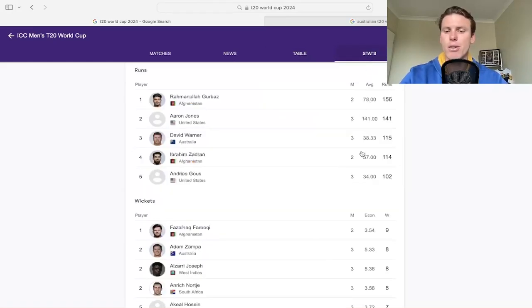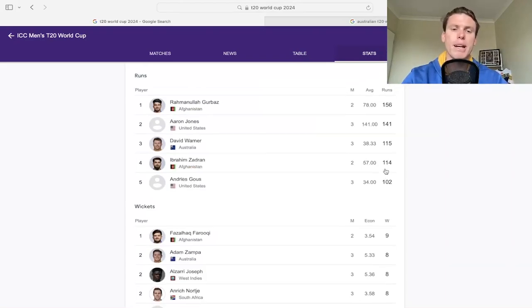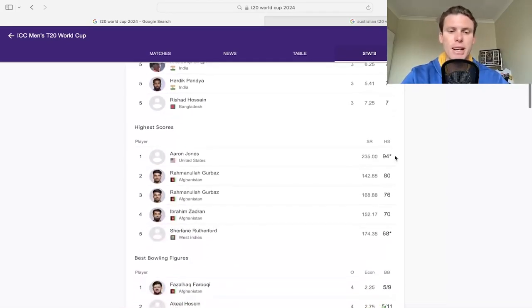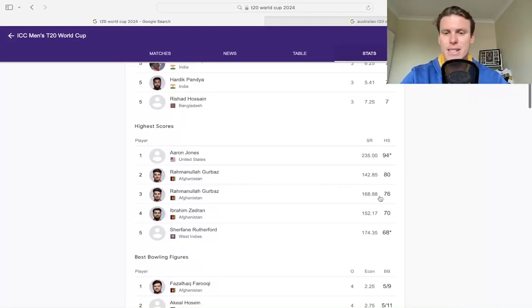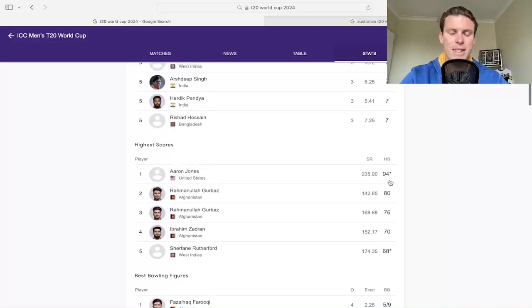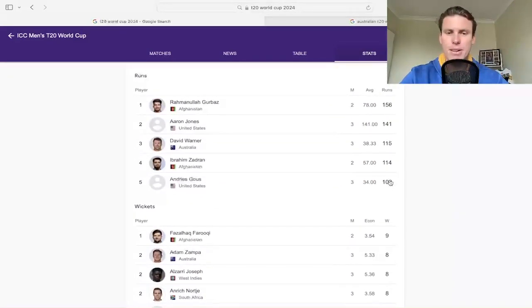But considering there's 2, 3, and 4 matches being played, just want to give a shout out to some of the players at the moment. We got Gurbaz from Afghanistan, who's got 2 hits and 156 runs, which is absolutely incredible. And you see the highest scores there. He's got an 80 and a 76 with really good strike rates in both of those. So congrats to him and his start to the World Cup there on that one.